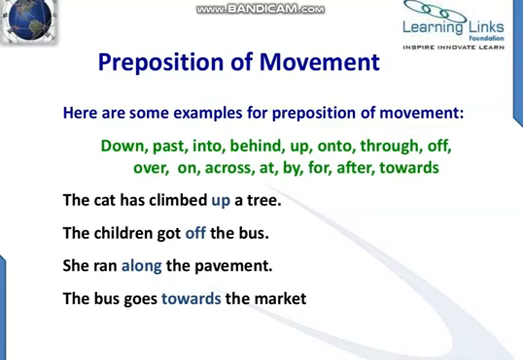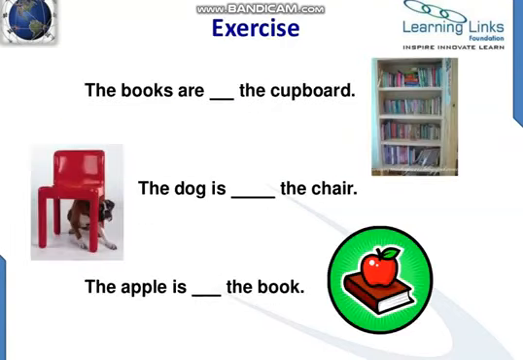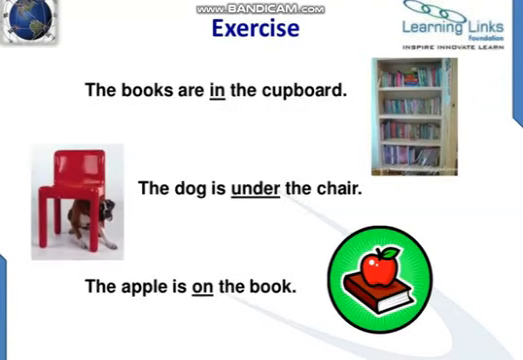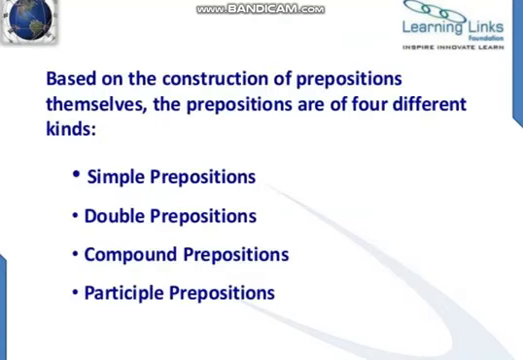She ran along the pavement. Here the word along is showing us the movement of her, that is, in which direction she moves. The bus goes towards the market. Here the word towards is showing us where the bus is going. It is going towards the market. So here towards is a preposition of movement. Okay, we have certain exercises for it.